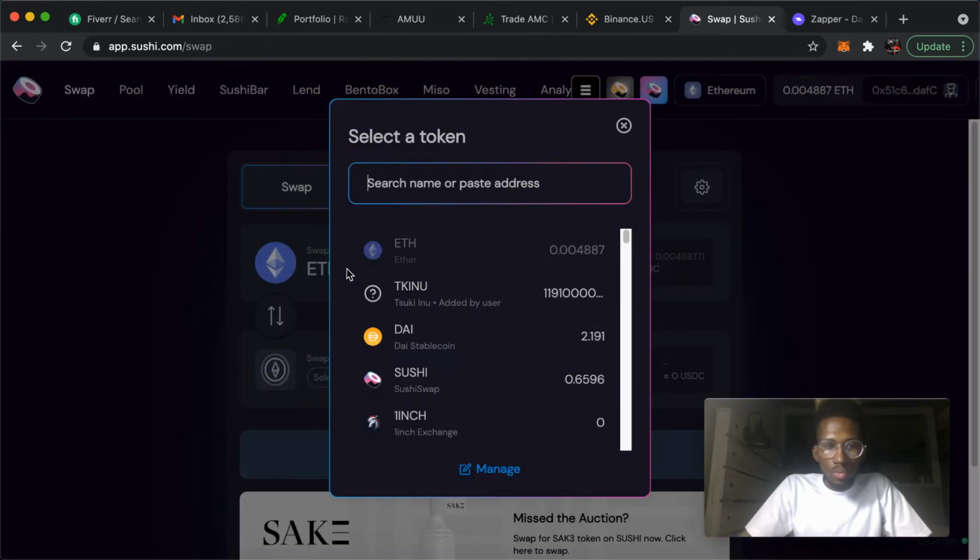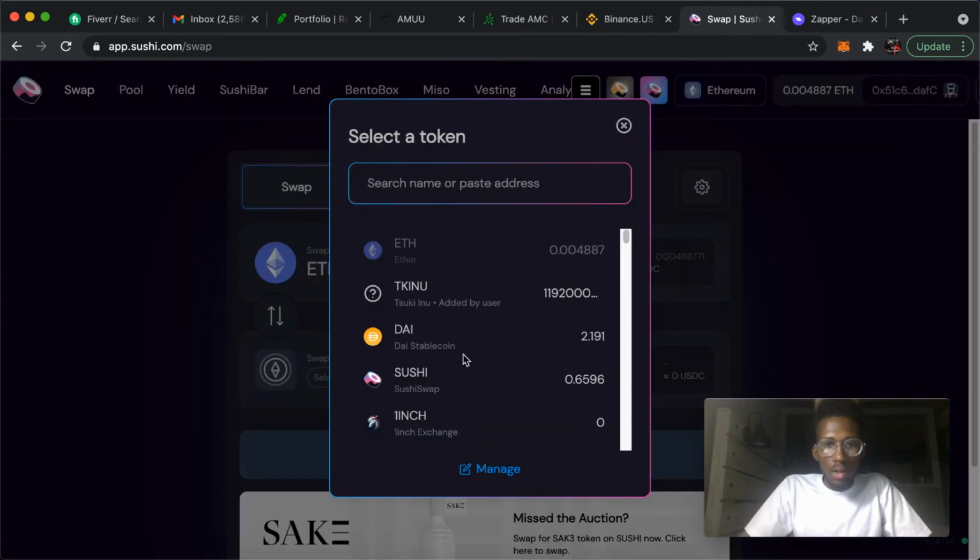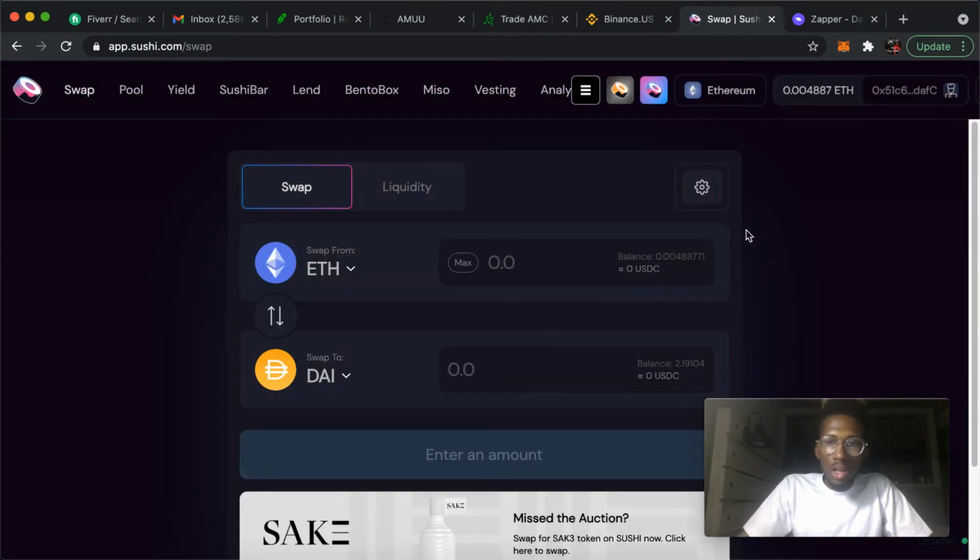So let's say I need Ethereum, so we got that on there, and then I would need DAI. Now for the MetaMask wallet, I don't know about any other wallet, but I know the MetaMask wallet is pretty much Ethereum.